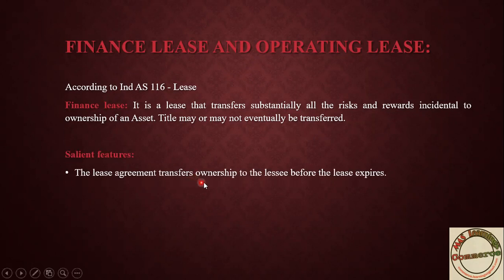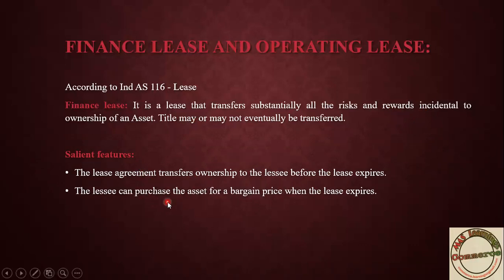The lease agreement transfers ownership to the lessee before the lease expires. If the lessee wants to purchase this asset, the lessor will transfer the right to the lessee, that is, ownership also. First, he will transfer the right to use with risk as well as reward. Then if the lessee wants to pay and purchase the asset, the lessor is happy to transfer the right.